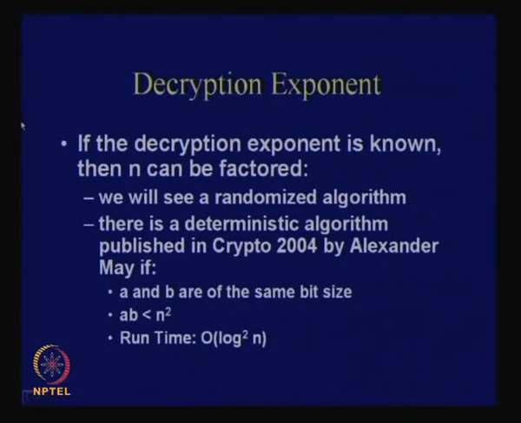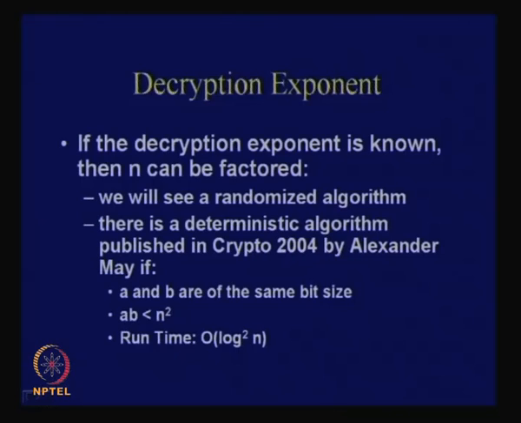The other important thing that we shall discuss is the decryption exponent. As I told you, if the decryption exponent is known, then n can actually be factored. We shall study a randomized algorithm, which is quite simple to understand.